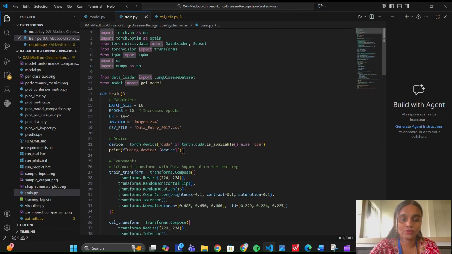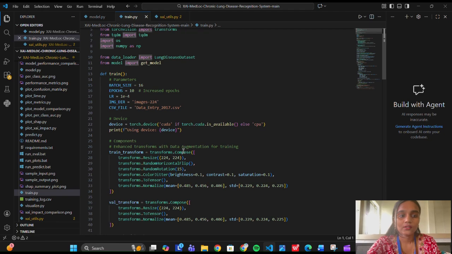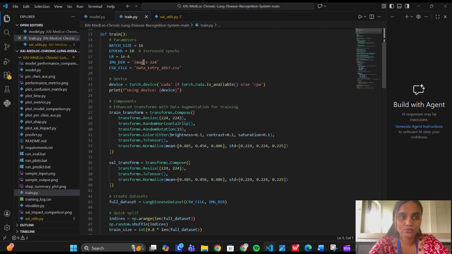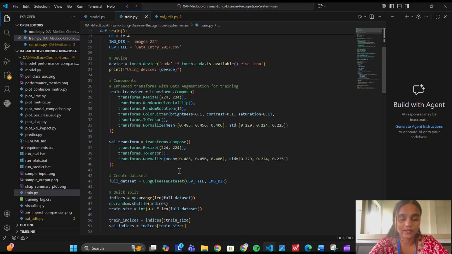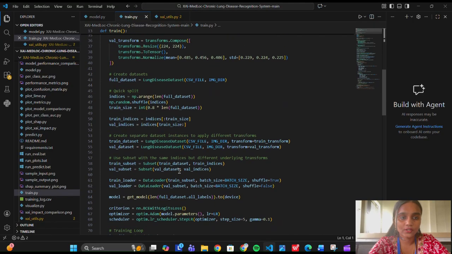Training and model execution. During training, as shown conceptually in the code, chest X-ray images are loaded using a custom dataset loader. Images are resized to 224 by 224 pixels, converted to tensors, and normalized. Labels are prepared in a multi-hot encoded format.